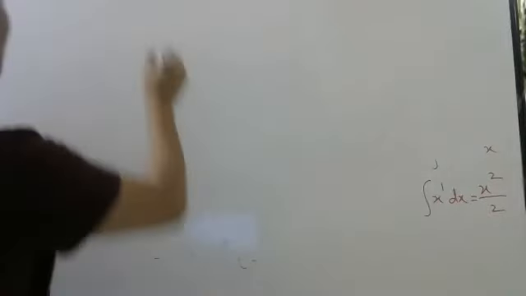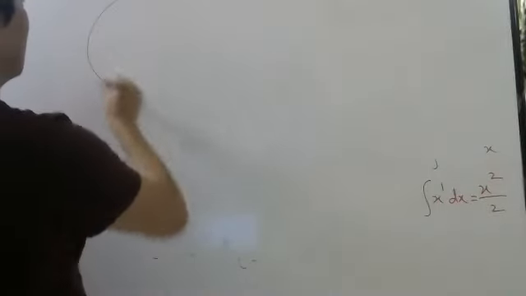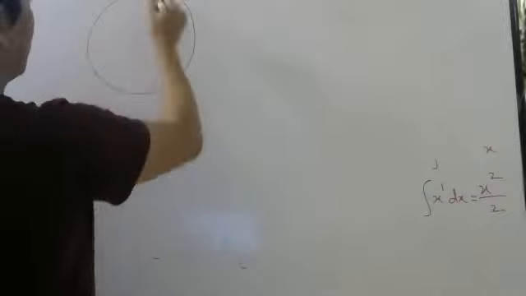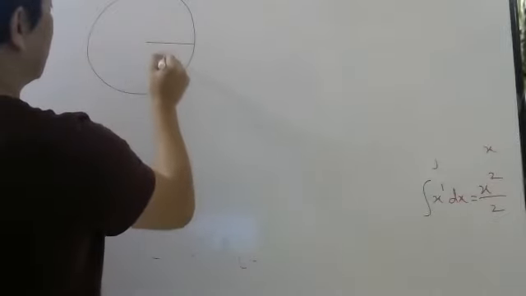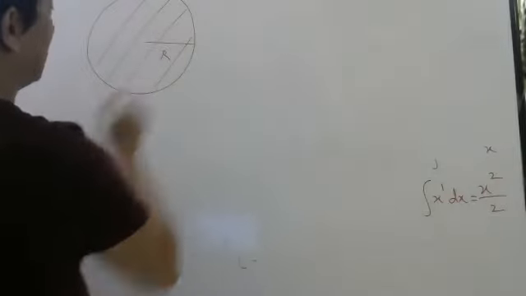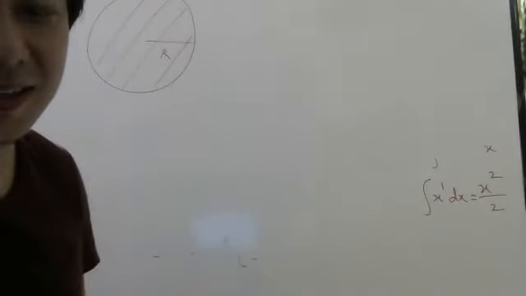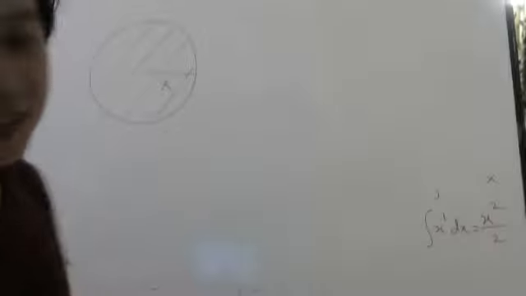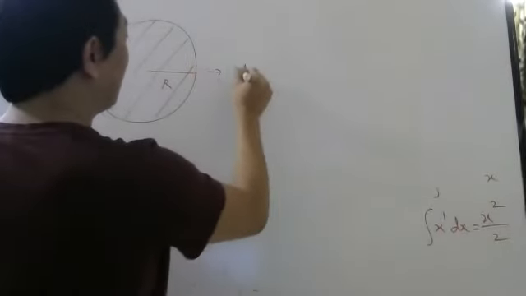Look here. You all know the area of this circle. Imagine it is a disk.